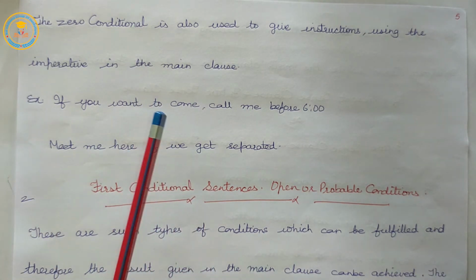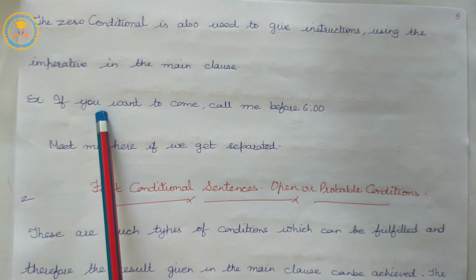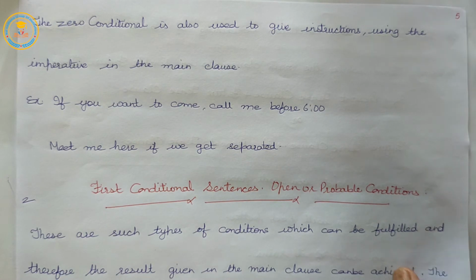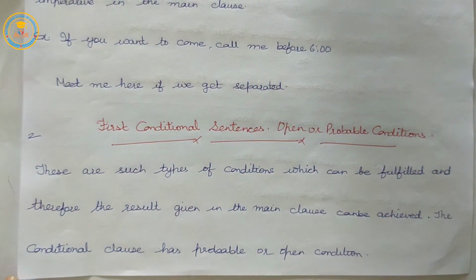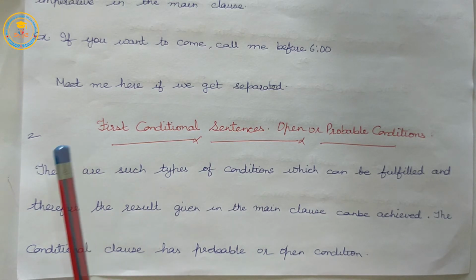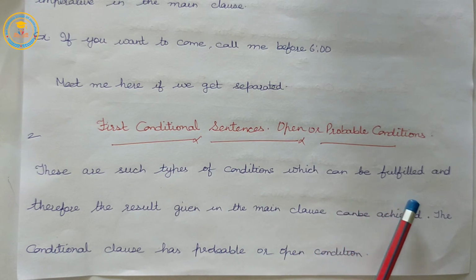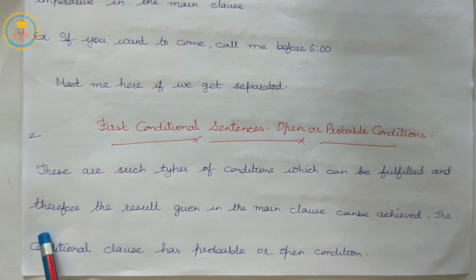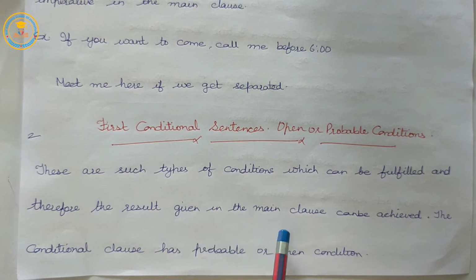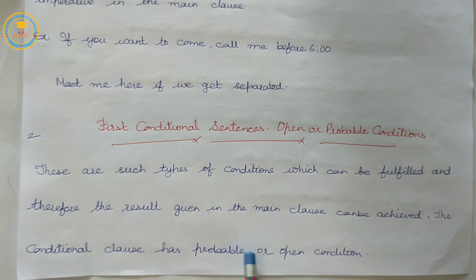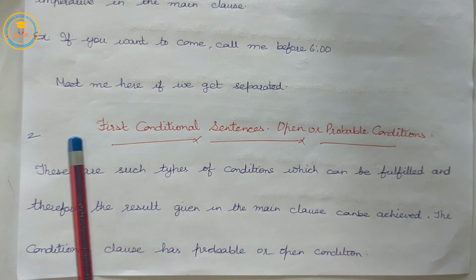So, here we have read the rules related to zero conditional sentences. Let us move to our next, that is first conditional sentences or open or probable conditional sentences. These are such types of conditions which can be fulfilled, and therefore the result given in the main clause can be achieved. The conditional clause has a probable or open condition.